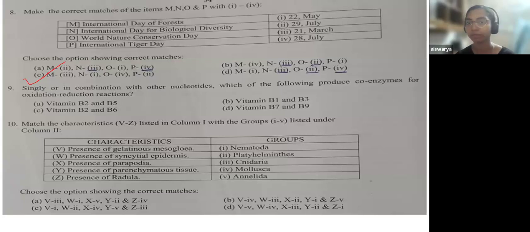Here, the International Day of Forest is 21st March. The International Day of Biological Diversity is 22nd May. Then World Nature Conservation Day is 28th July. And the International Tiger Day is 29th July. So this is the option, this is the answer for your eighth question.